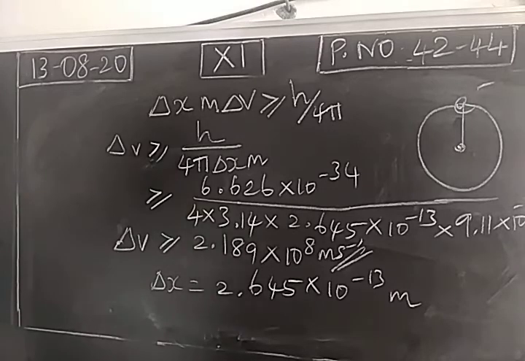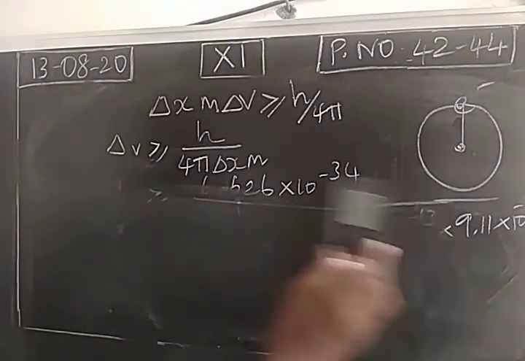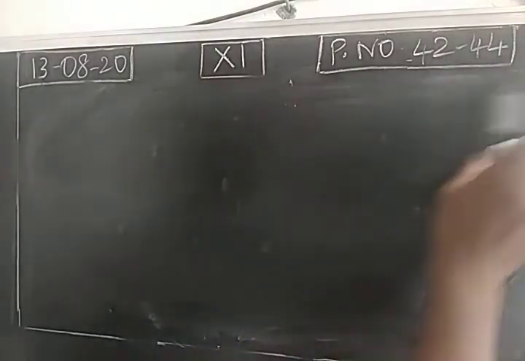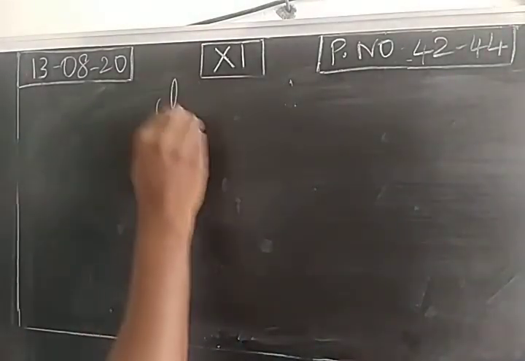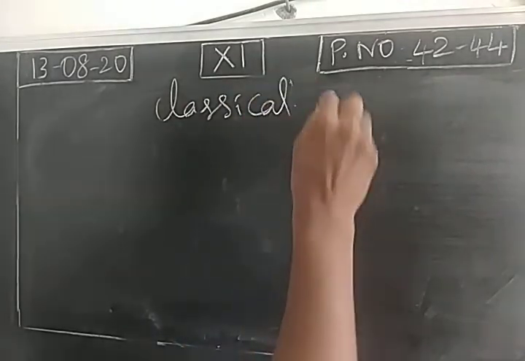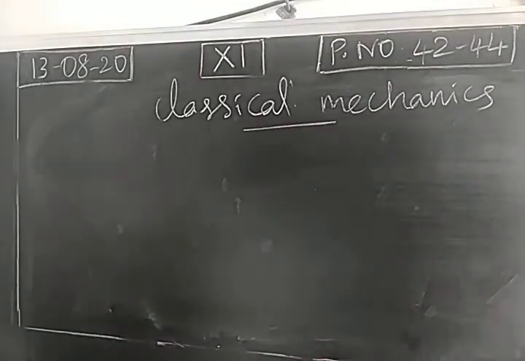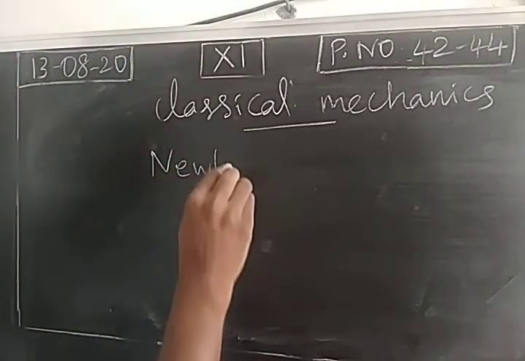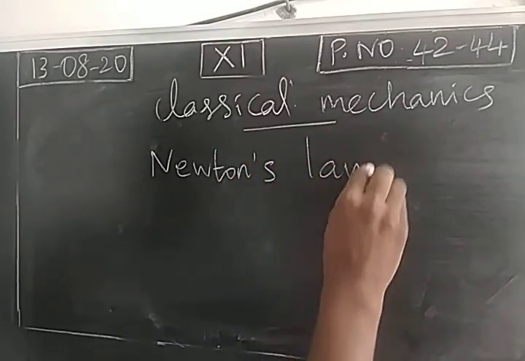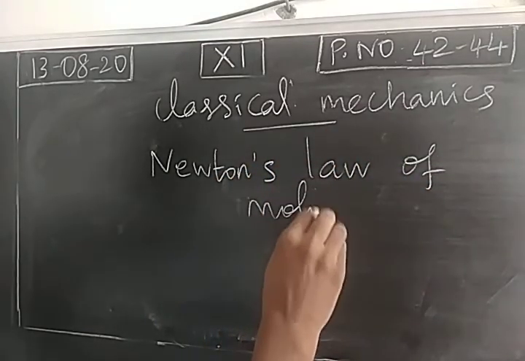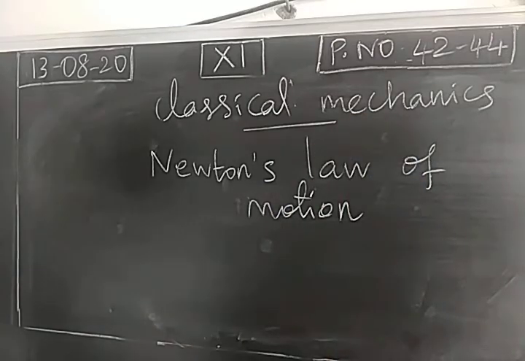So with this, the Heisenberg uncertainty principle is over. Next, classical mechanics. So consider classical mechanics. This is based on Newton's laws of motion. We already studied in physics Newton's first law, second law and third law. Classical mechanics means old concept.